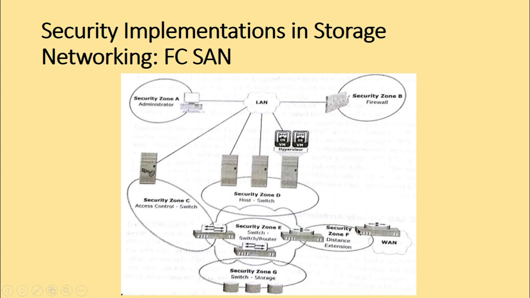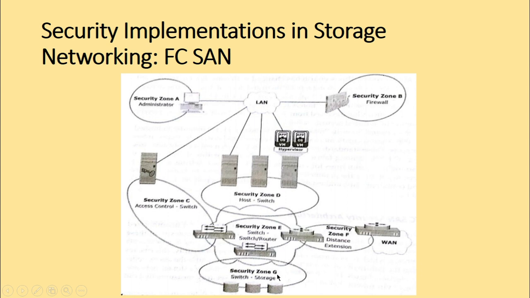The next security zone that we have is zone F, which is about the distance extension. So here we can implement encryption for in-flight data by FC security protocols for long distance Fibre Channel extension, and by using IP security for SAN extension through the Fibre Channel IP or FCIP.